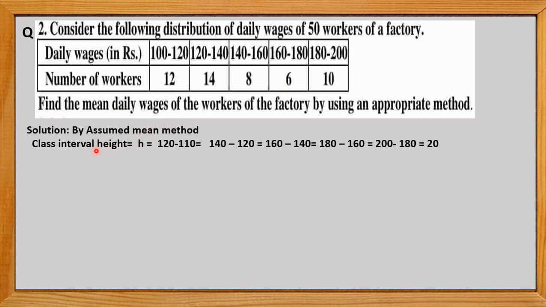So here, as we know, the difference of the upper limit and lower limit is the height of the class, or size of the class. So here, when we take the height, it becomes 120 minus 100, 140 minus 120, 160 minus 140, 180 minus 160, 200 minus 180, which is 20. That means the size of the class intervals is the same, 20.